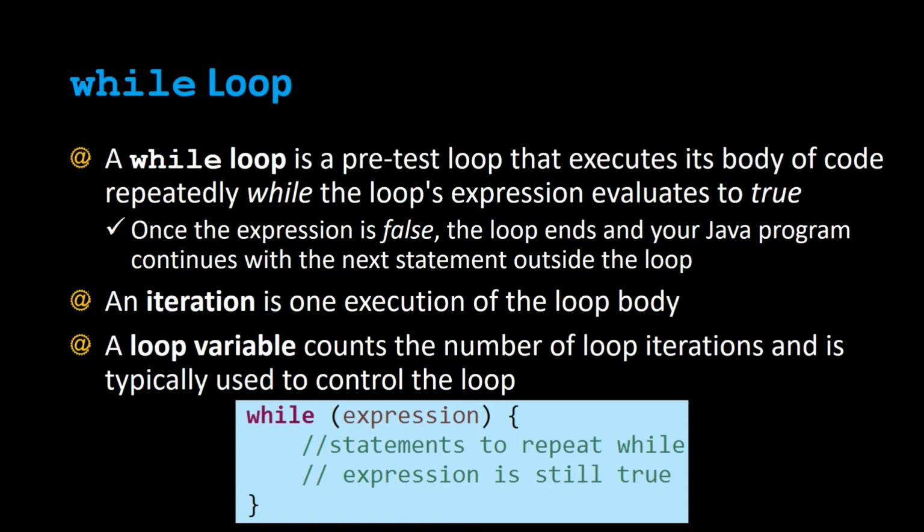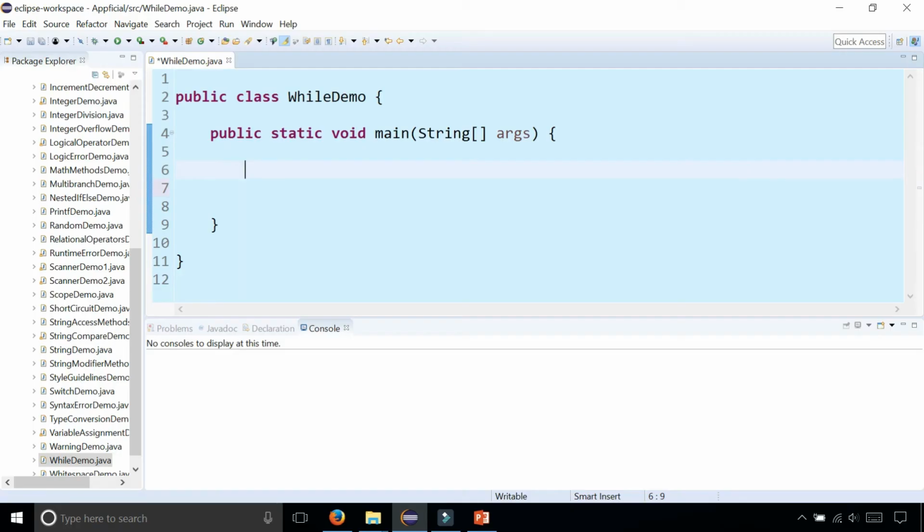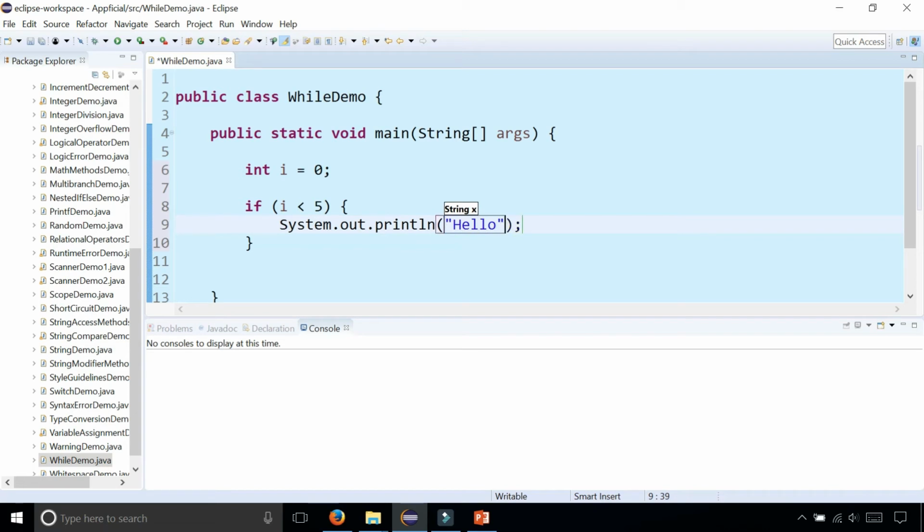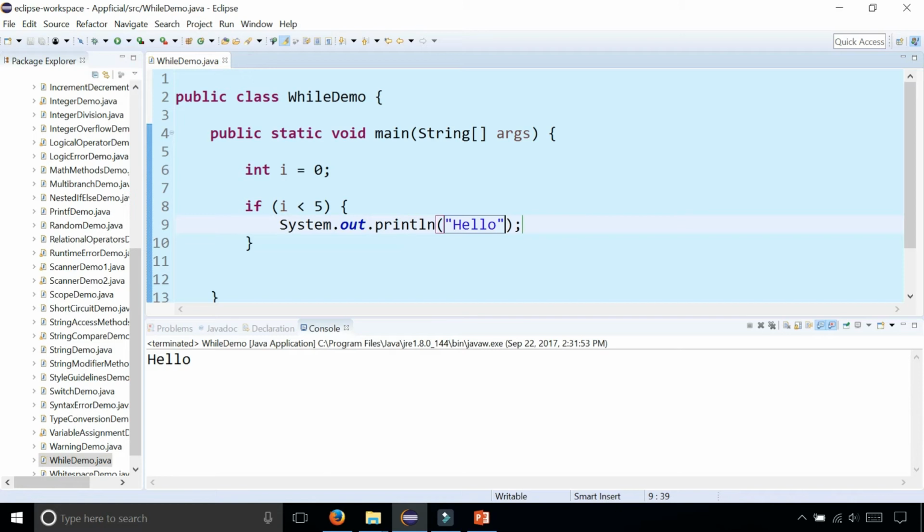So let's try out some while loop examples. Let's first create a variable called i and set int i is 0. Now imagine if we had an if statement like if i is less than 5. If this is true, System.out.println hello. It's going to print out hello on the screen if this condition is true. And it prints out one hello because i is 0. It's true that i is less than 5.